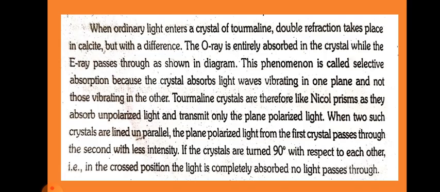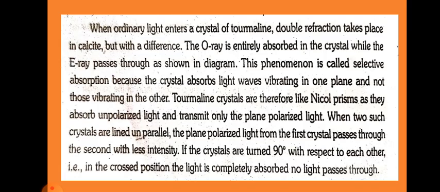This phenomenon is called selective absorption because the crystal absorbs light vibrating in one plane and not those vibrating in the other. So tourmaline crystals are like nicol prisms, as they absorb unpolarized light and transmit only plane polarized light.